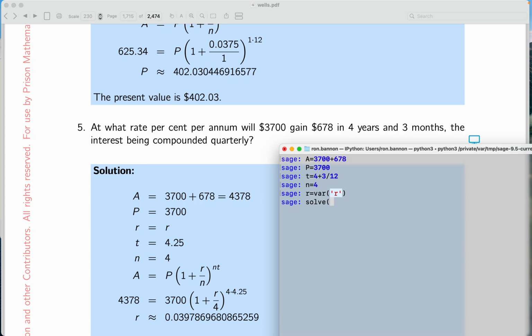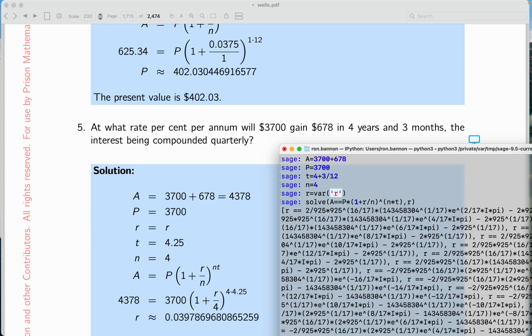Solve A equal P star 1 plus R divided by N raised to the power N star T. And we're going to solve for the letter R. Let's see what happens. Wow, I don't want that. That's crazy looking, isn't it?